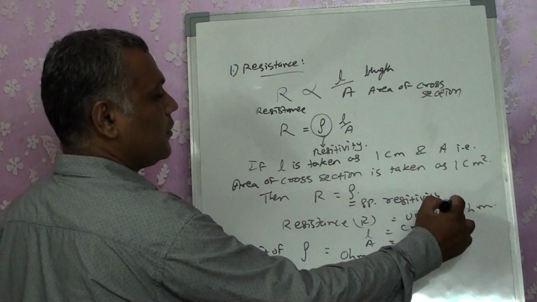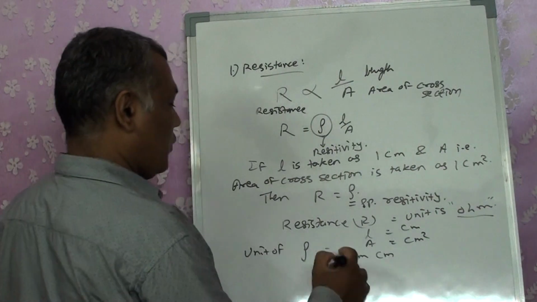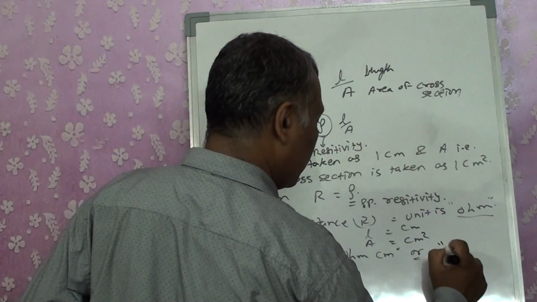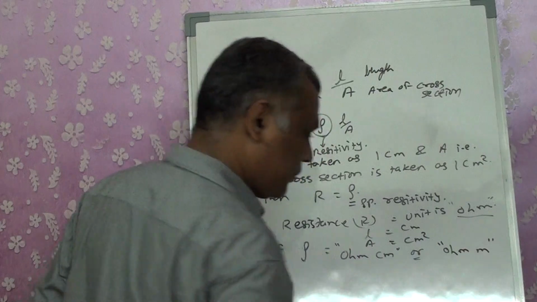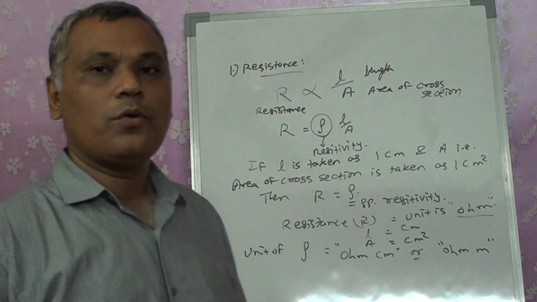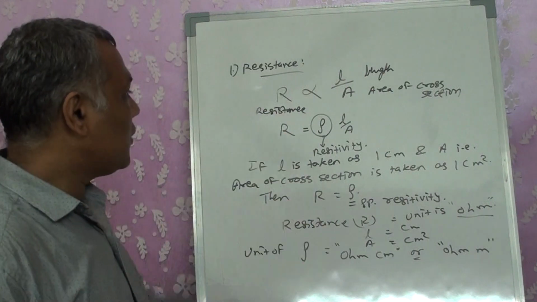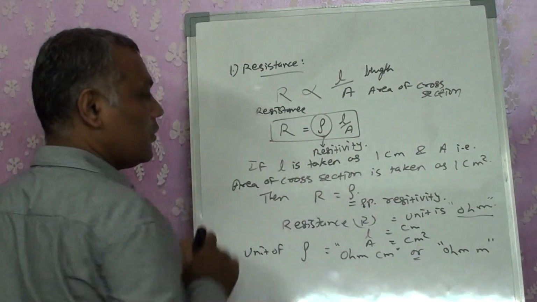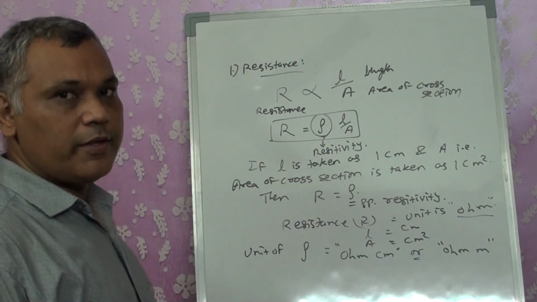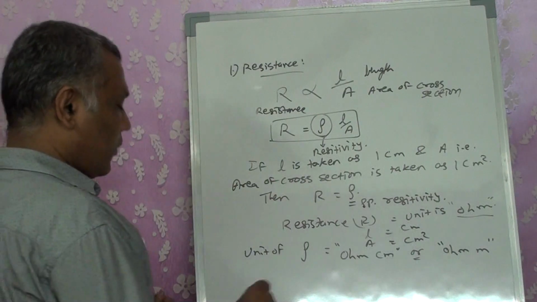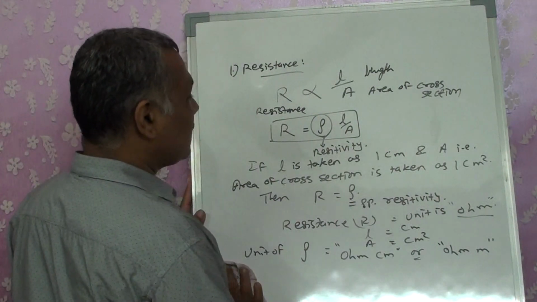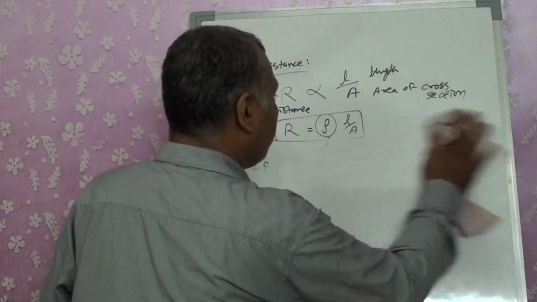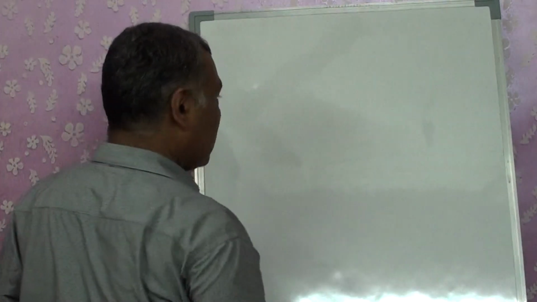So for the resistance, the unit is ohm. For the resistivity, the unit is ohm centimeter, or you can also take it as ohm meter. So that is related to the resistivity. This is going to be one of the important formulas for us to calculate the numericals. Numericals can be based on these formulas, right? Okay, now this was the first term, resistance, and we got resistivity or specific resistivity. Now the second term that we want to go through is conductance.